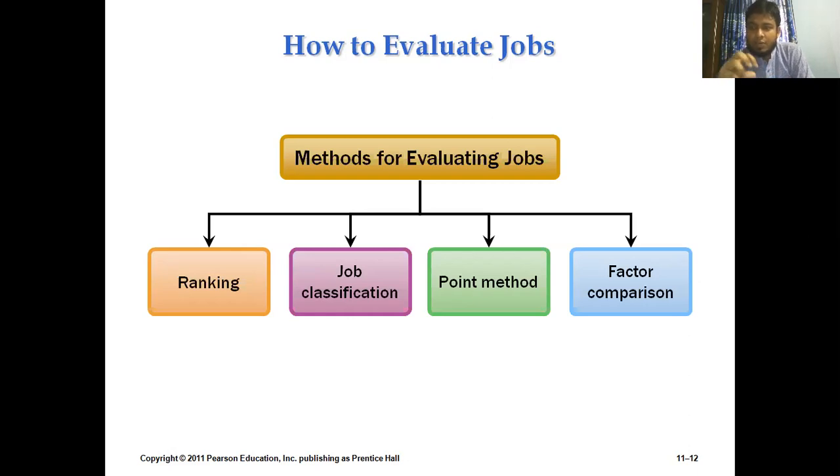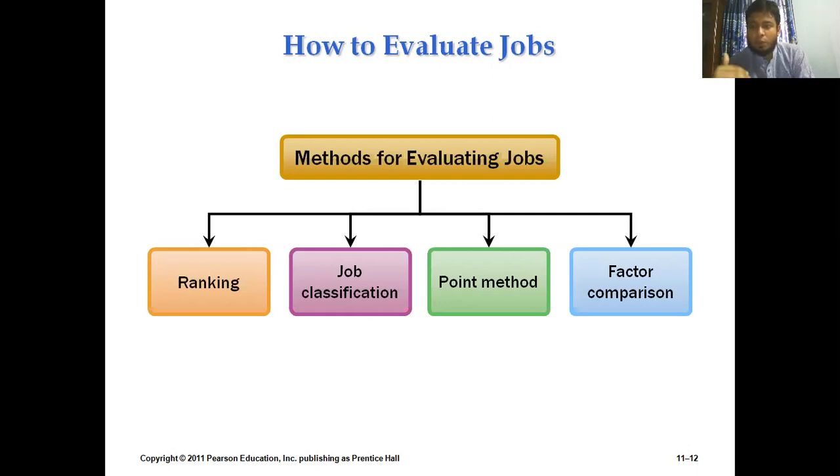The factors related to a faculty's job will not be the same as for an administrative job, or other jobs within the same organization. So we focus on the related factors: the responsibility, the difficulty, the working conditions. When we consider these factors for evaluating a job, that is called the factor comparison method.